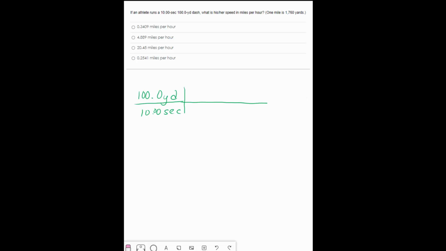I'm going to take those seconds first and convert them into hours. And I'm going to go the long way here. There are 60 seconds in 1 minute, and there are 60 minutes in 1 hour. So my seconds have canceled, my minutes have canceled. I'm left with hours in the denominator. Now I have yards per hour. I want miles per hour. So I want 1 mile in the numerator. 1 mile is equal to 1,760 yards. So my yards cancel out and I'm left with miles per hour when I perform this arithmetic.